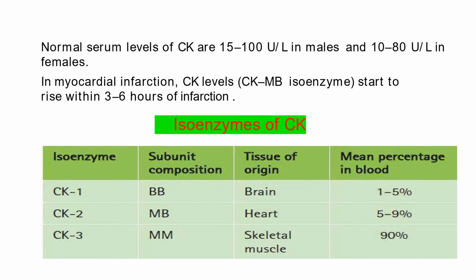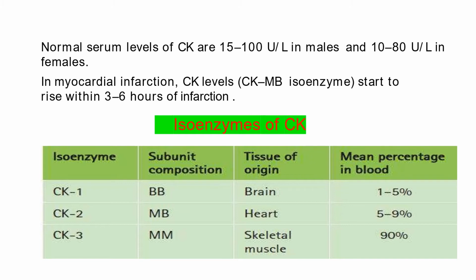So this is about the isoenzymes of CK. It is also called as CPK or CK. There are total 3 isoenzymes, CK1, CK2 and CK3. CK1 is BB, CK2 is MB and CK3 is MM. Here both units are M, and here both units are B. And in CK2, one unit is M and one unit is B. So it is mixed CKMB.